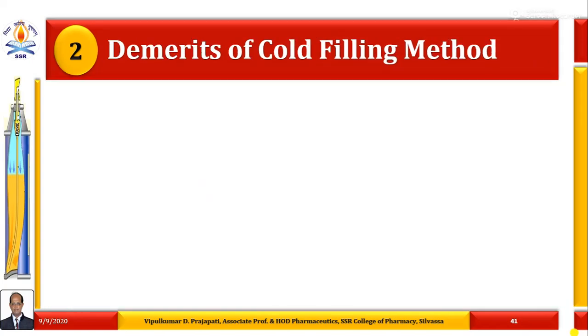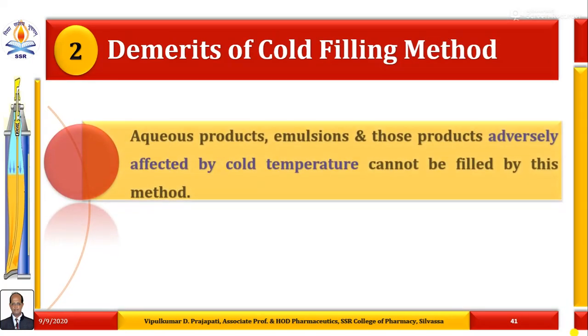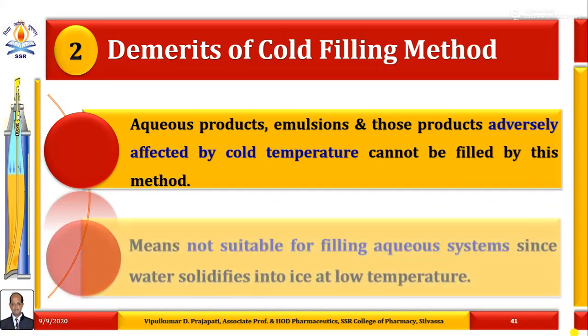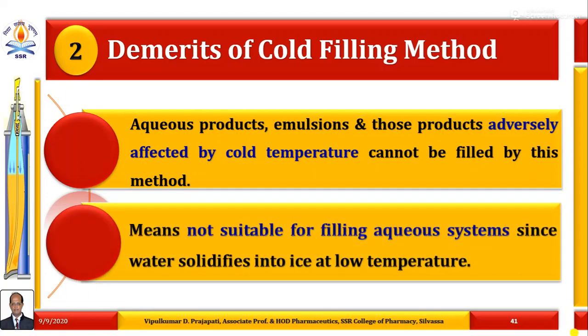What are the different demerits of the cold filling method? First, aqueous products, emulsions and those products adversely affected by cold temperature cannot be filled by this method. This means it is not suitable for filling of aqueous systems, since water solidifies into ice at low temperature, because this method is carried out normally at minus 30 or minus 40 degrees Fahrenheit.